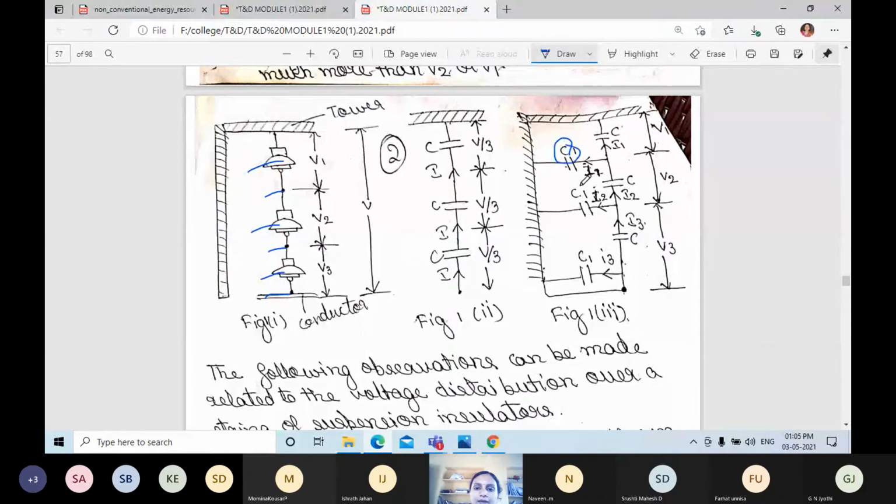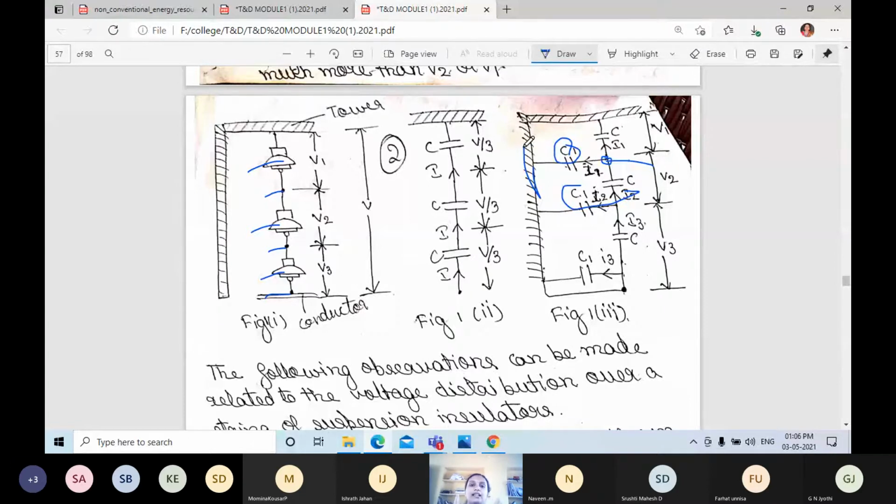This is a capacitance between the metallic link and the tower. Between the metallic link and tower there is a capacitance that we call shunt capacitance.